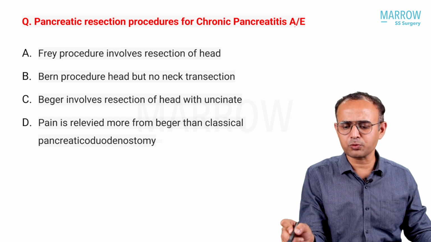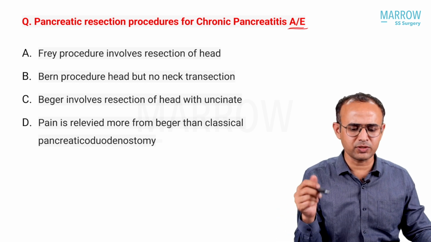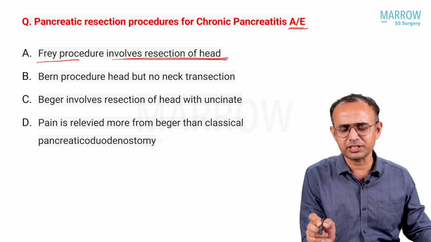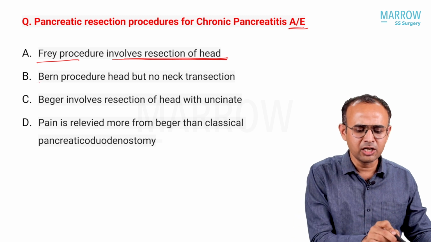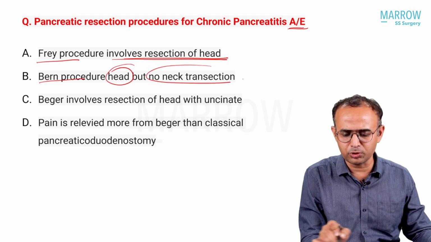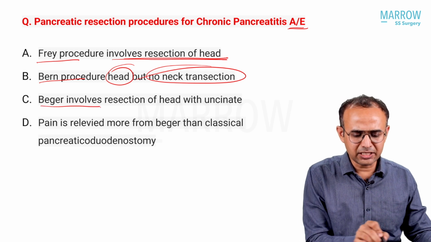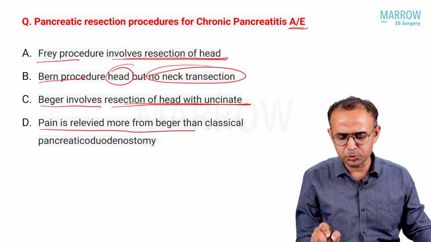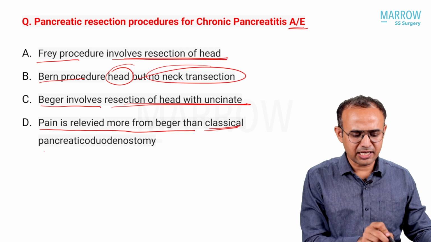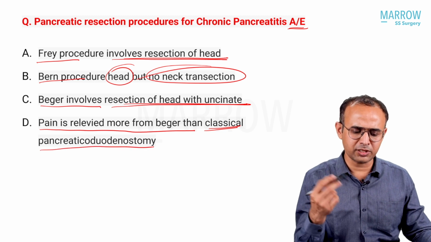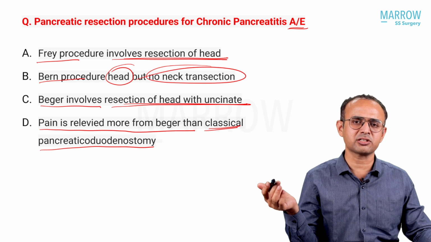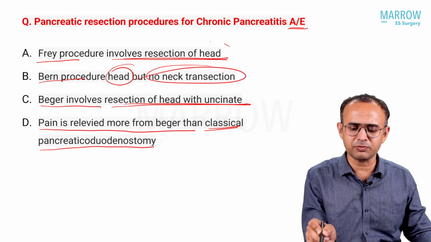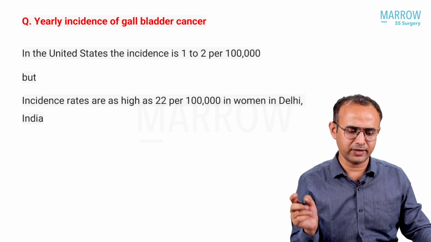Pancreatic resection procedure for chronic pancreatitis, all except which one is false. Frey procedure involves resection of head? It's not. It is a coring of the head, not resection of the head. Berne procedure is resection of head but no resection of neck, so it is true. Beger's procedure is resection of head with uncinate process, it is true. Pain relief with Beger's procedure is better than classical pancreaticoduodenectomy. It is also true because in Beger's we do head resection and uncinate resection. So which one is the false? Does Frey procedure involve resection of head? It is not resection of head, it is coring of head.